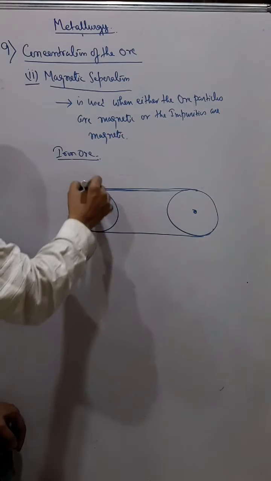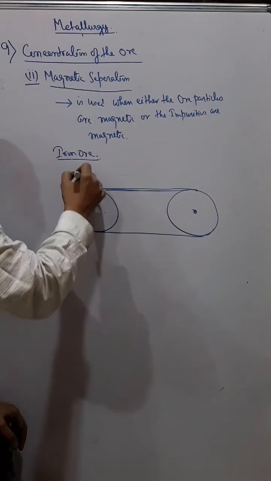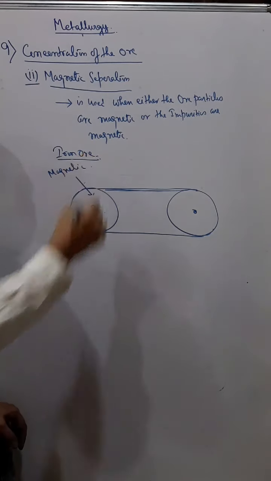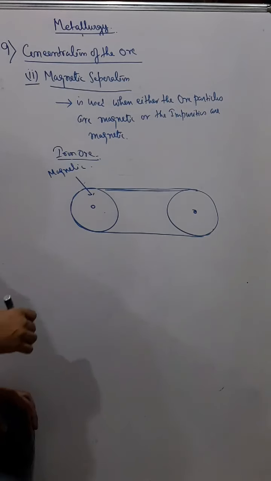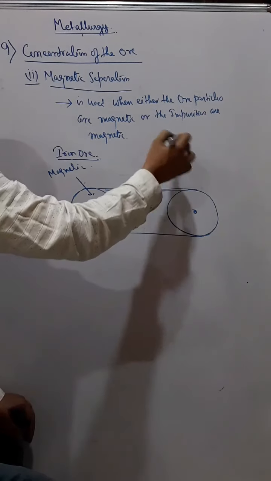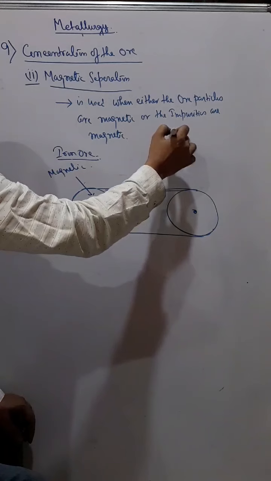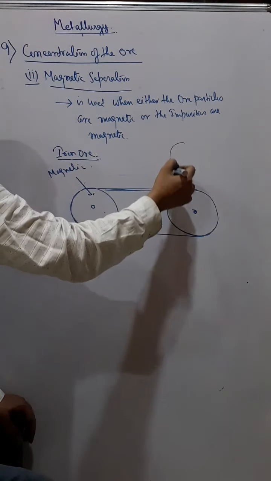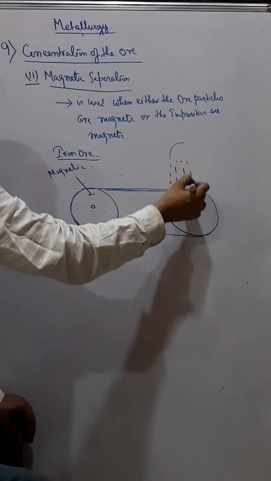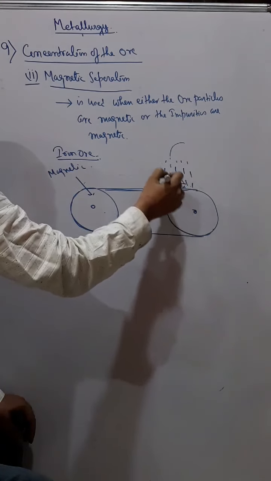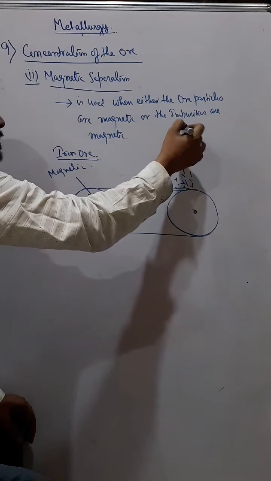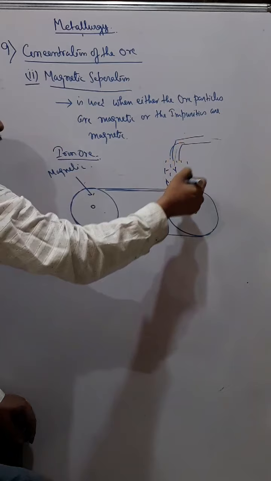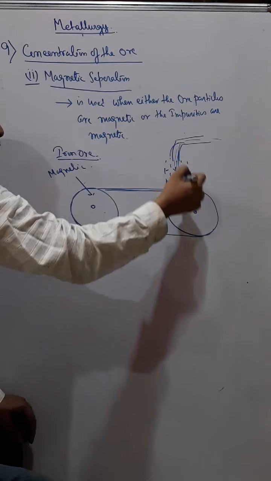Out of these two wheels, this wheel is a magnetic wheel. Now what we do here is, from the container where the ore is kept, we pour the ore, constantly falling from this pipeline.